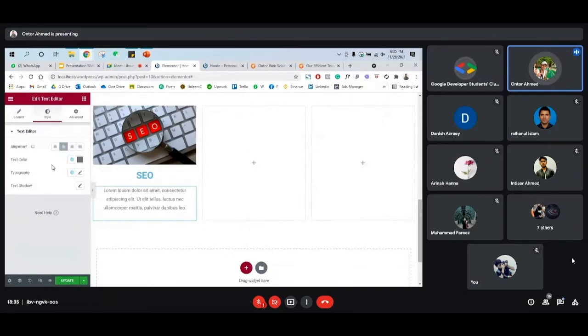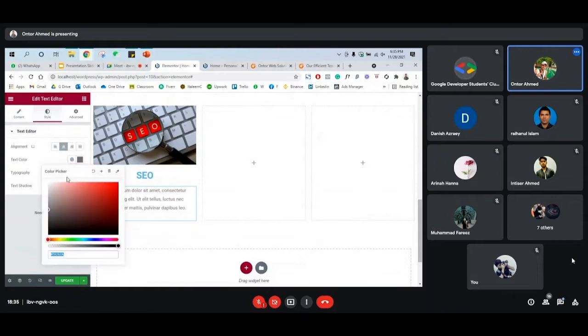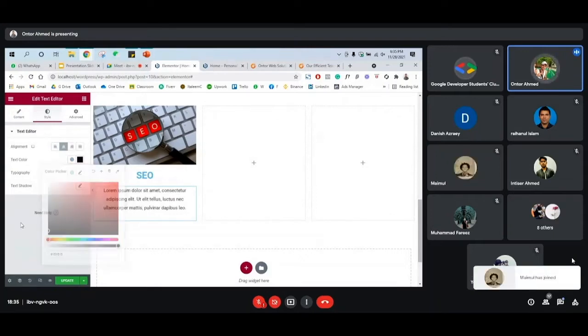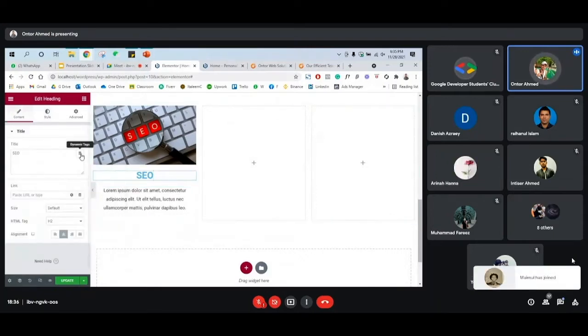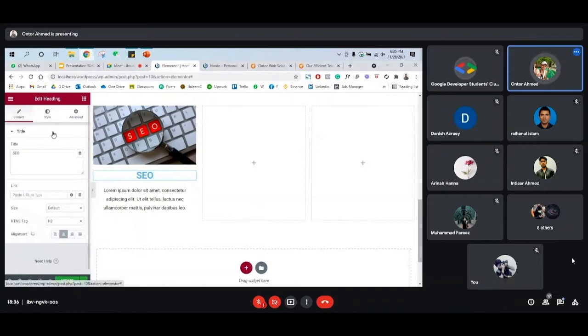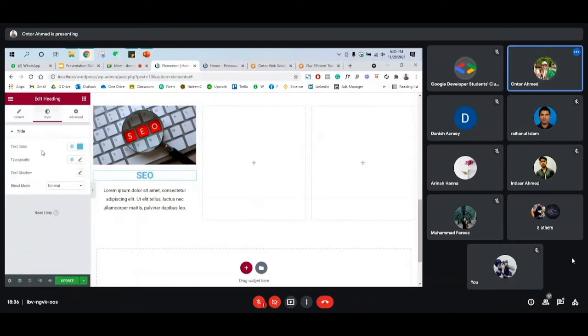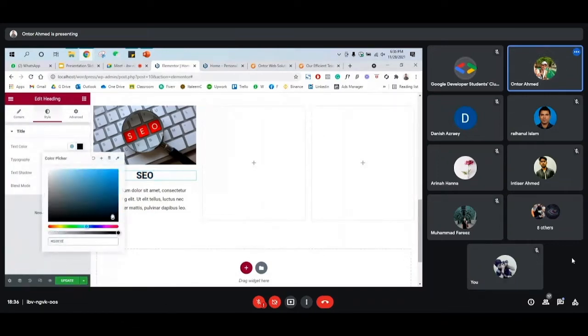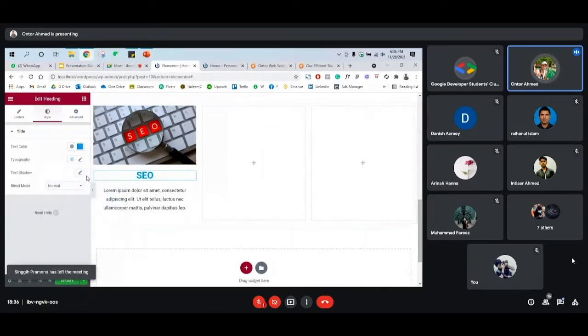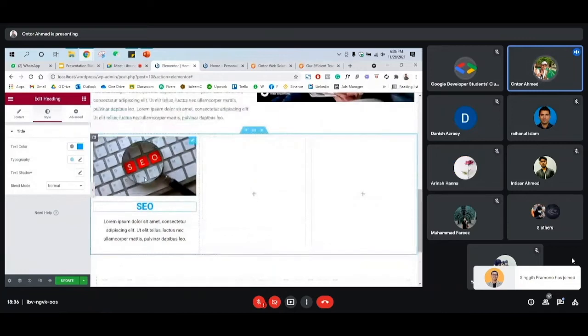And also you can change the text color, make it black, or if you want to change this color, so go to style and then text color, and then we have text shadow. We have all the options over here. So the SEO is done. We'll go for another one.